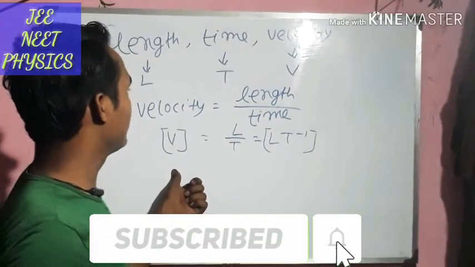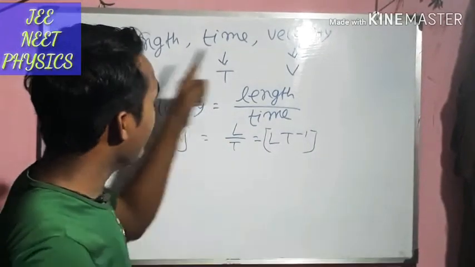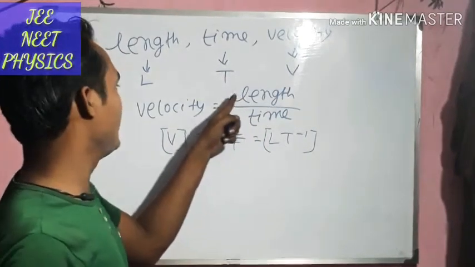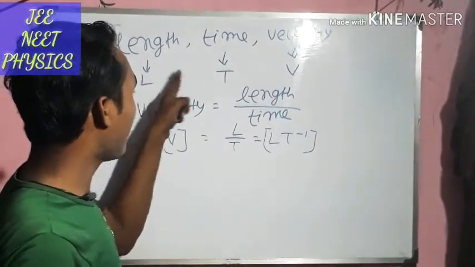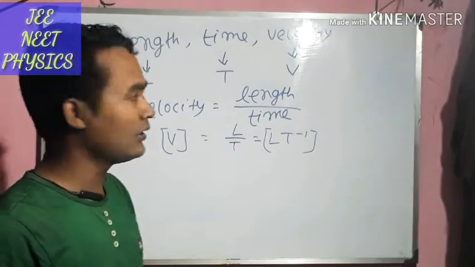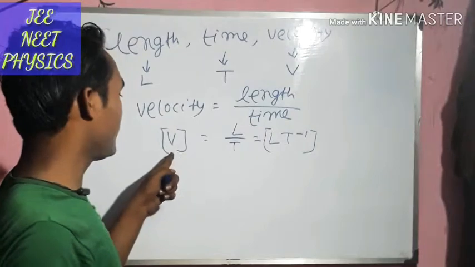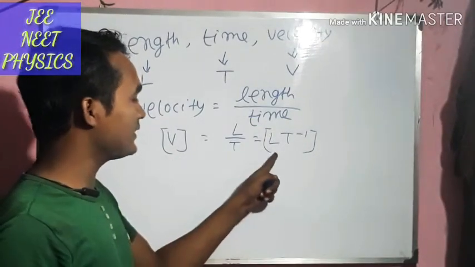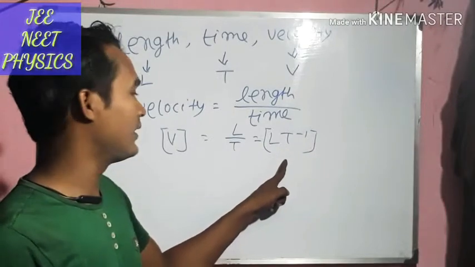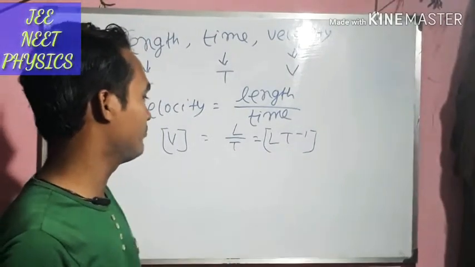Any of the physical quantities must not be represented by the other two only. If V can be represented by L and T only, then it will not be the answer. There should be M.